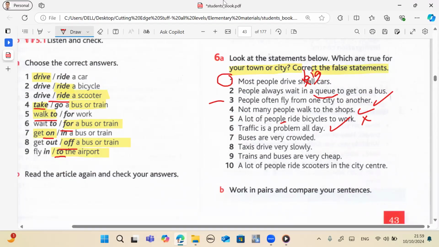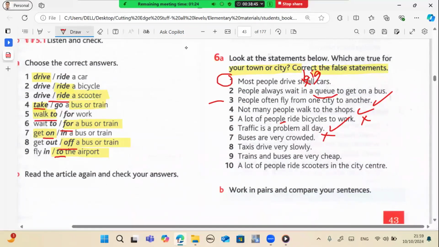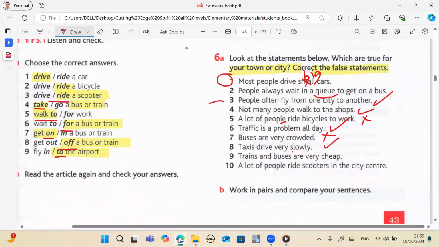Crowded means very busy. Buses are very crowded. Not always. Okay. Taxis drive very slowly. Actually, I don't know because I don't go with a taxi in my life, so I don't know actually.